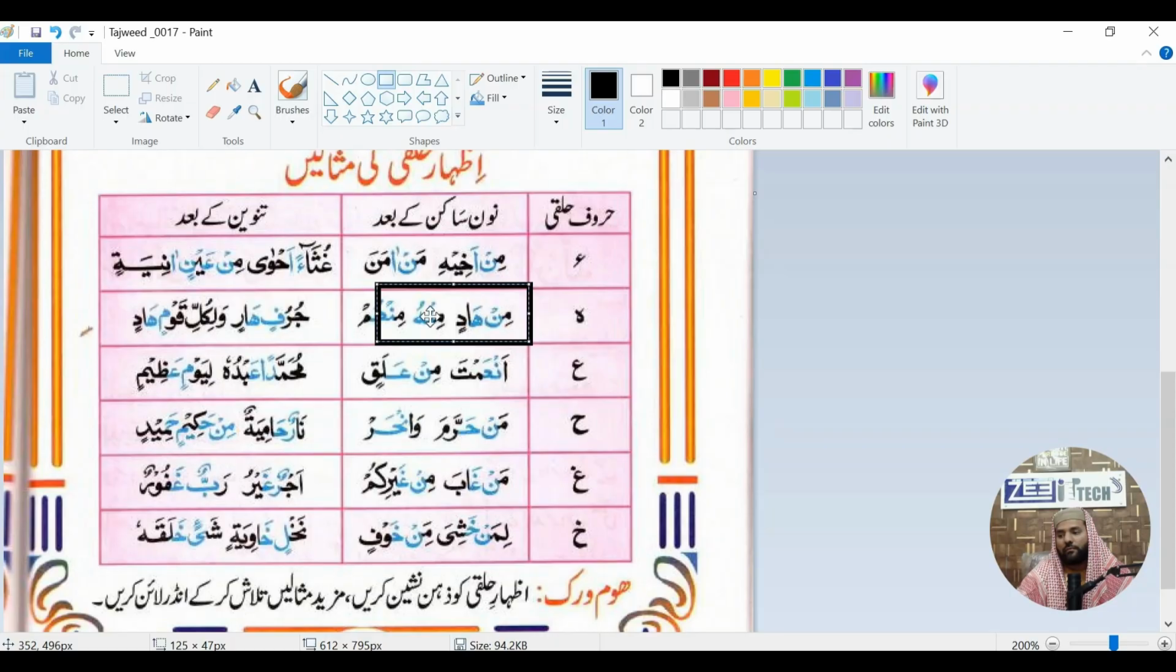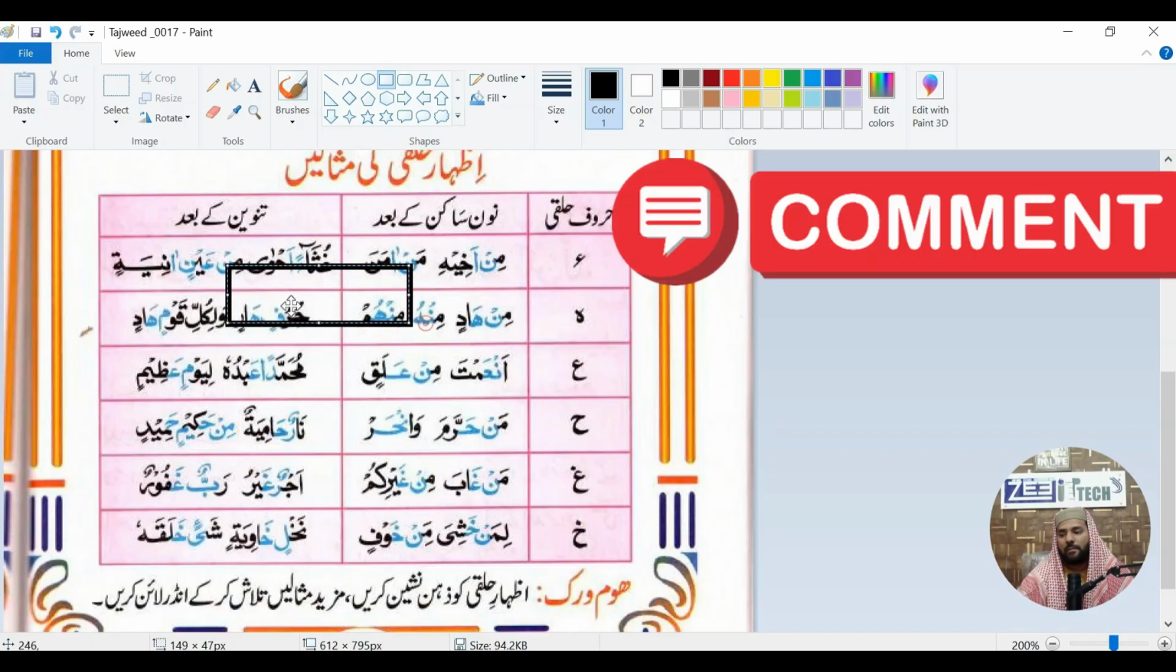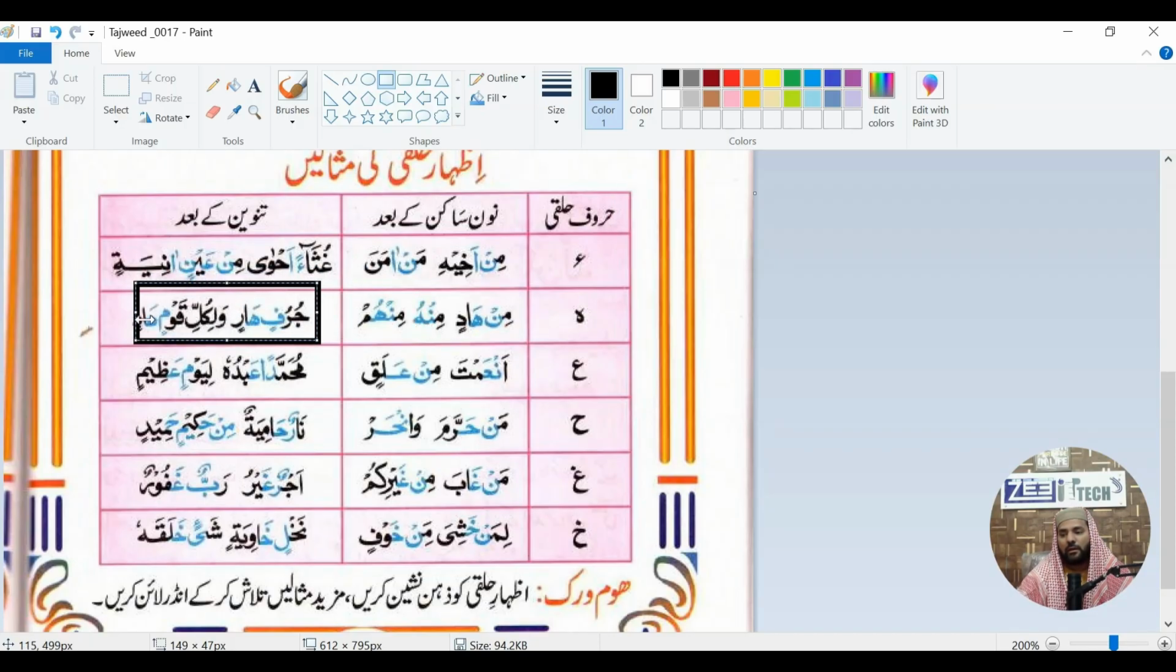Here is the example of Ha after Noon Sakin or Tanween. So this is the example of Noon Sakin. Min hadin, min hadin, minhu, minhu, minhum. And those are the examples of Tanween. Jurufin harin, jurufin harin. That Jurufin is Izhar.